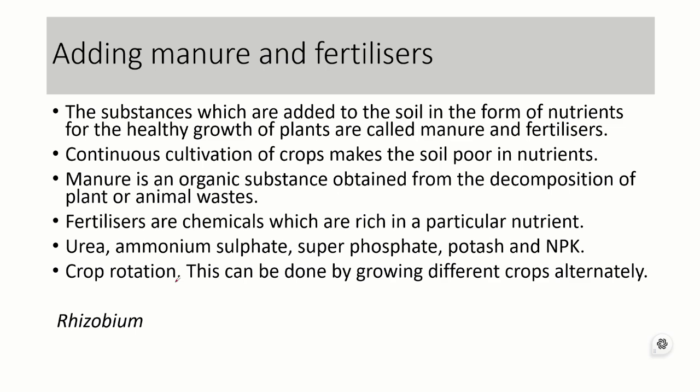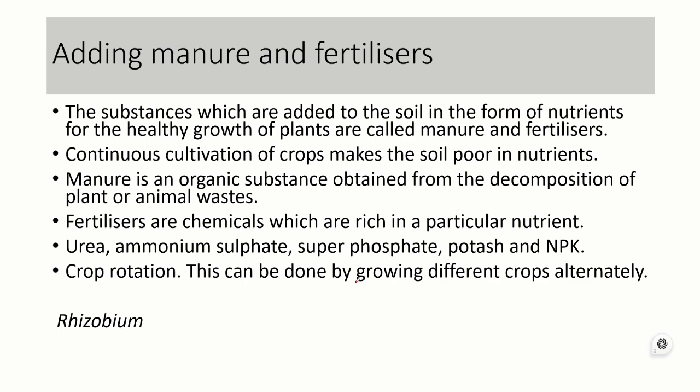So the substances which are added to the soil in the form of nutrients for healthy growth of plants are called manure and fertilizers. As we know, continuous cultivation of crops in the same soil or same field makes the soil poor in nutrients. As we take out the food from the same plate, the plate will be empty. Like that, the agriculture fields will be empty of nutrients if we use them again and again for crop production. So manure is used to